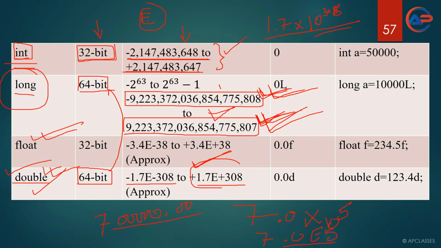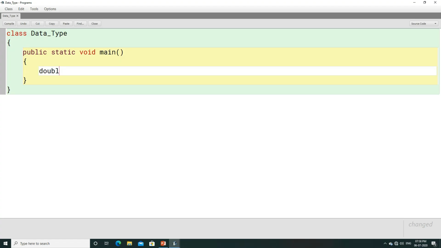But when we discuss double, basically we have to store a point value in double. Remember, we have to store a point value in double. Now let us look at this with an example. Here we are going to write double a equals, I am using a because I have a habit of writing a, but you can use any variable here. Double a equals 48.6. Okay, let us compile the program.